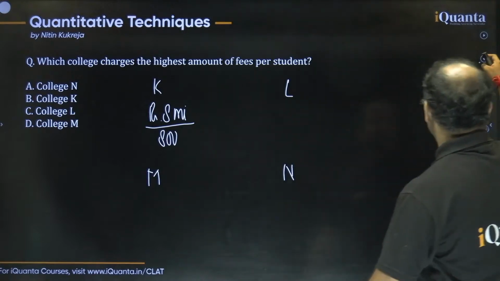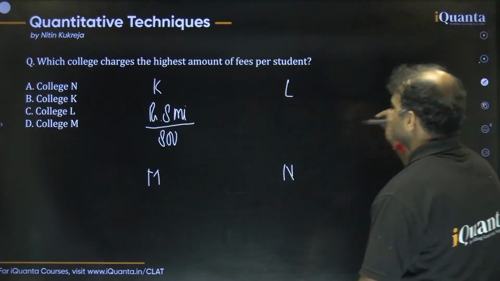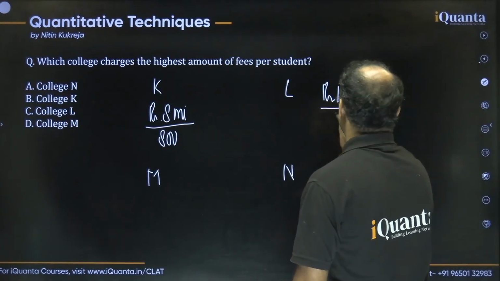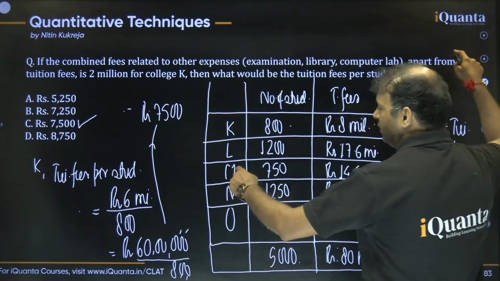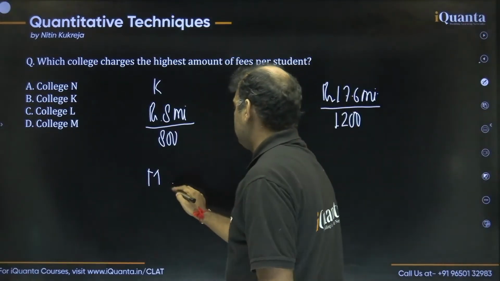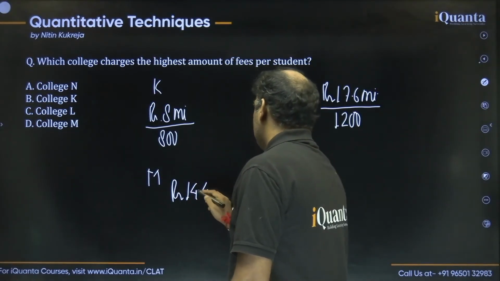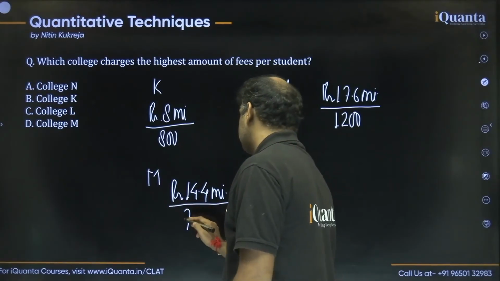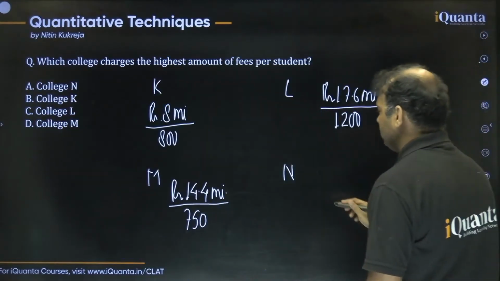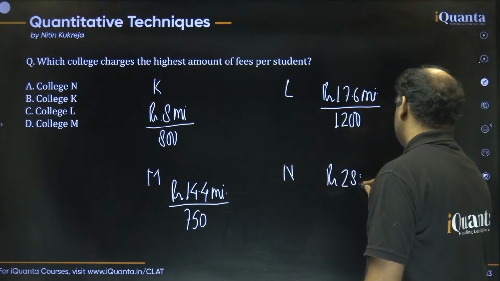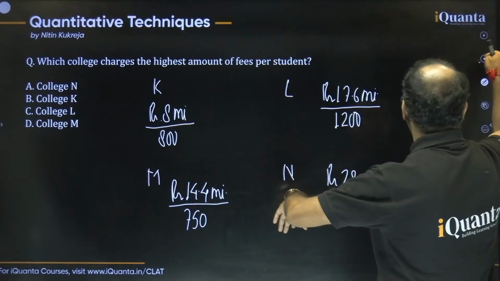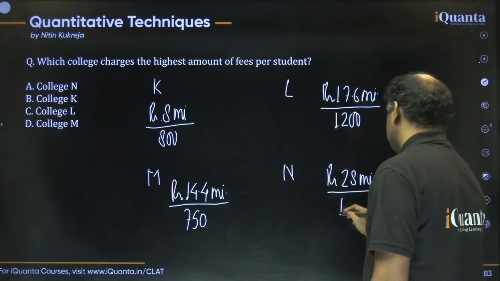Let's do the same for college L. College L is 17.6 million upon 1200. The next one is M: 14.4 million upon 750. Last thing, college N: this is 28 million upon 1250. This is what we need to compare.